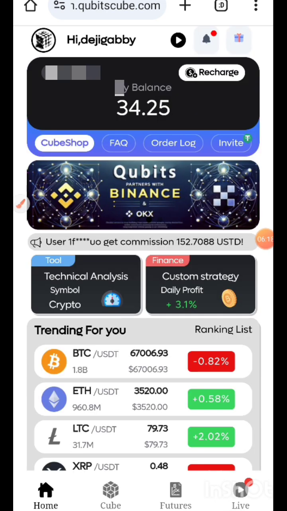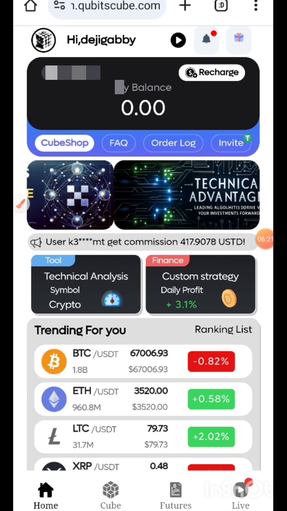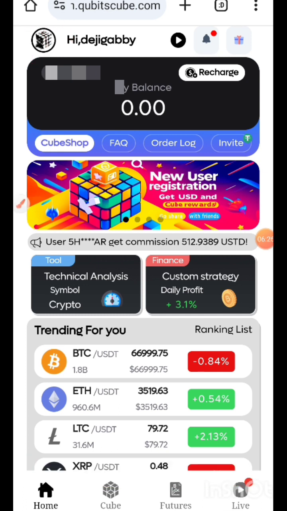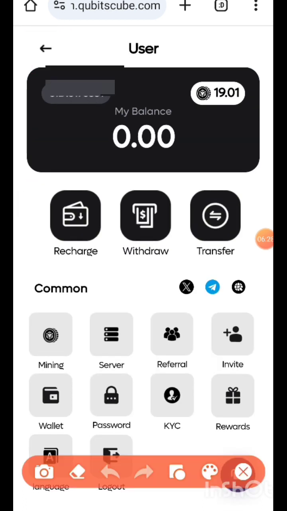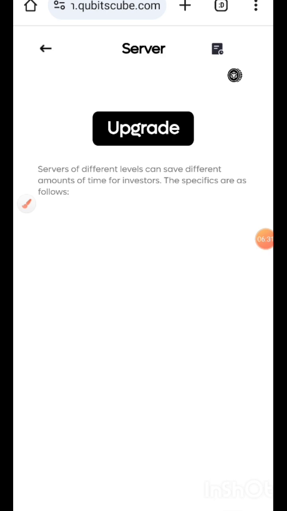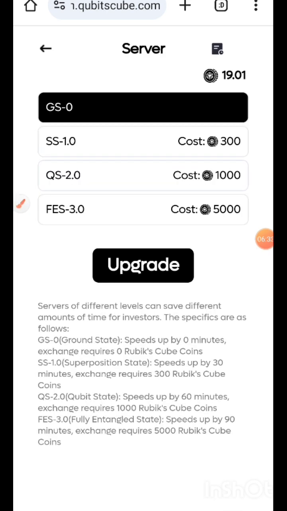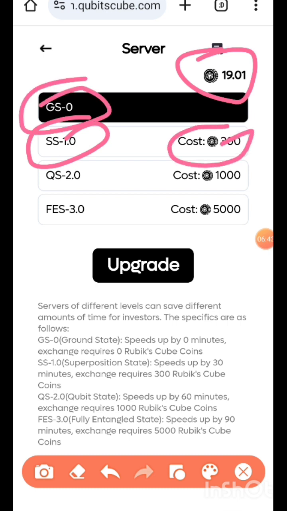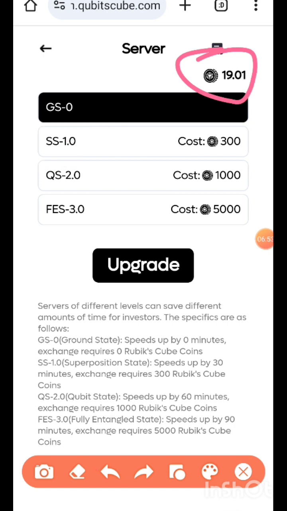So going back to how you're going to mine. Come to your account here. The Rubik Cube is used for the server. So the server I'm talking about is this now, guys. You can upgrade this server with this coin that I've mined, but the minimum amount to upgrade to the next server is this, because this first server is free for everyone to own. But if you want to upgrade the server, you need to have this particular token that you are mining, or the ones that you've gotten from gifts.